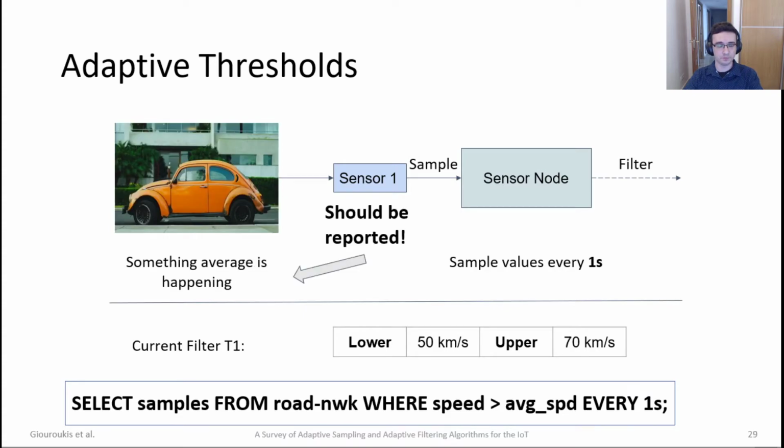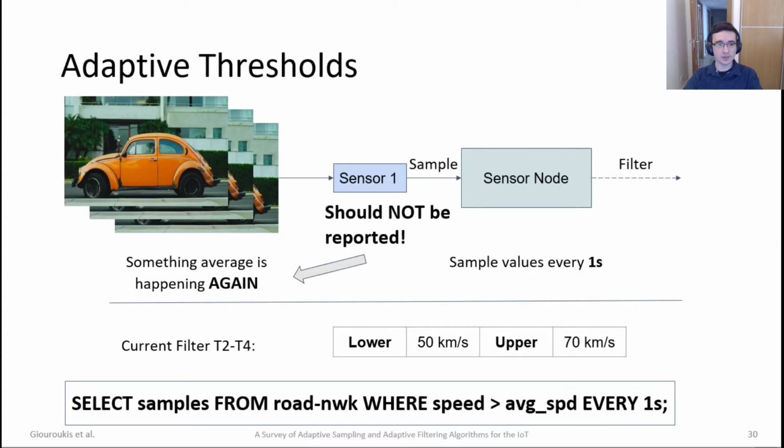the network. The first time we get something like an average car going through the highway, not breaking any limits, this should be reported. Why? Because it actually falls into the thresholds that we defined already. This should also update our threshold and change it to have a lower limit of 50 kilometers per second and an upper of 70 kilometers per second.